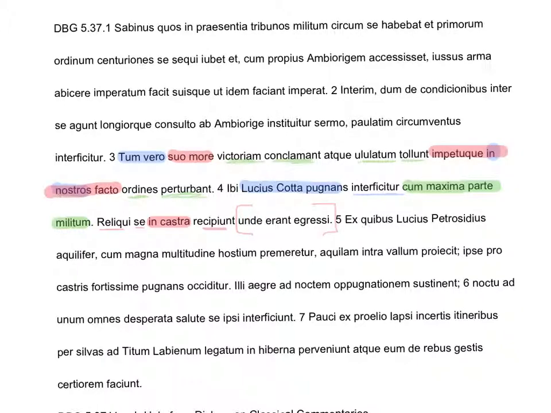From where? Erant aggressi. Notice aggressi is a deponent verb, so this form is the pluperfect. It would be passive if it were regular, but since it's deponent, it just looks passive. So this is a pluperfect tense. Let's see, how's it go? The rest of the guys, i.e. the ones who weren't killed, carried themselves into the camps from where they had come out.